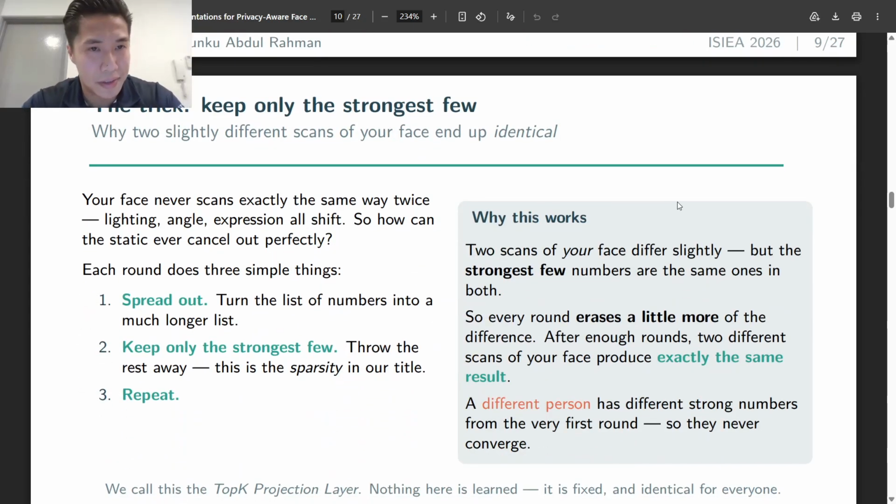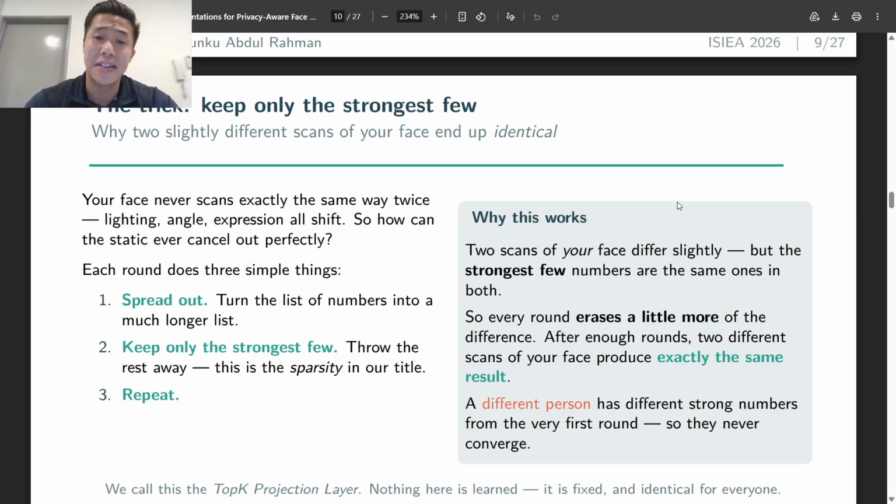Now, the trick. Some of you may have already spotted the problem with what I just said. Your face never scans exactly the same way twice. We have issues such as lighting, angle and expressions, all of which will shift. So the face code is slightly different every time. And if the face code is different, the static may be different, and it would never cancel out properly. So how can our idea work? That is the heart of this paper.